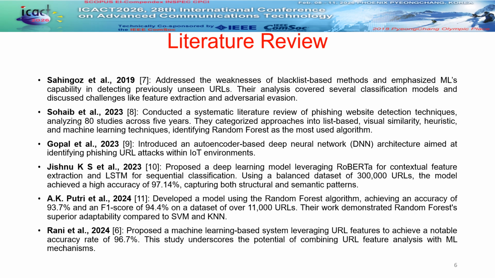Now, to contextualize our work, we reviewed the evolution from static blacklists to machine learning, where researchers like Sahingoz and Sohaib established the effectiveness of algorithms like random forest. Recent deep learning advancements, such as Jishnu's Robert A. LSTM model, achieved 97.14% accuracy. However, most existing studies rely on fixed architectures. Our work builds on this by introducing hybrid evolutionary spider wasp optimization, which dynamically fine tunes deep learning to achieve even higher precision and robustness.